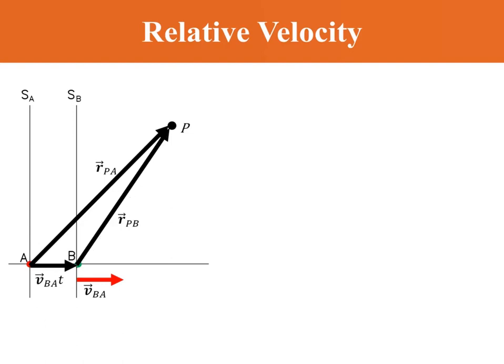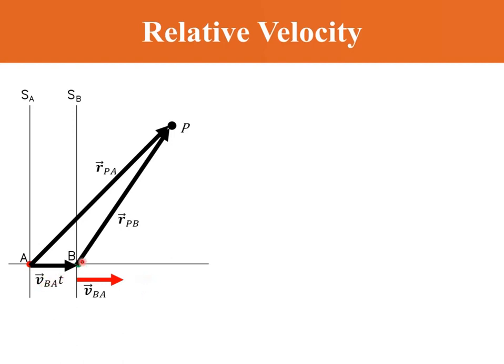From this triangle, since we have learned vectors, you can guess which of these three lines is the resultant and which two are the vector components.